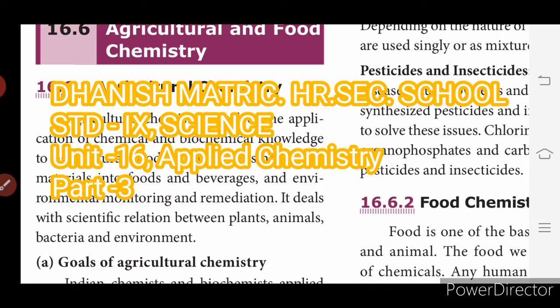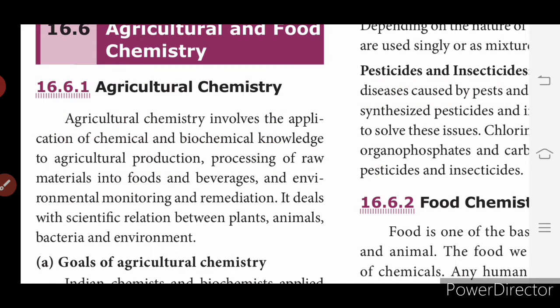Okay, so in the previous session, we discussed dye chemistry, its types and varieties, and based on the structure, how the dyes are classified and their characteristics. Now, we will see how chemistry is involved in agriculture and food. So, agricultural and food chemistry. First, we will see what agricultural chemistry is.